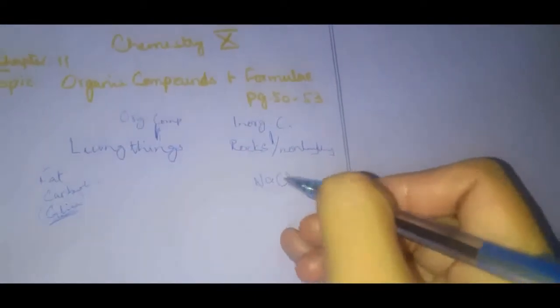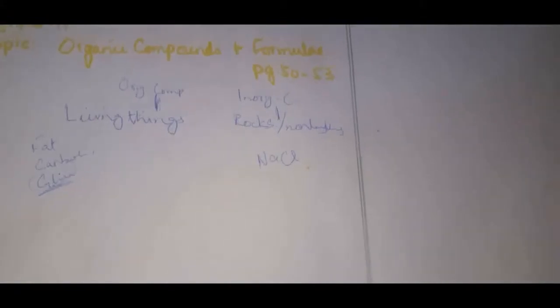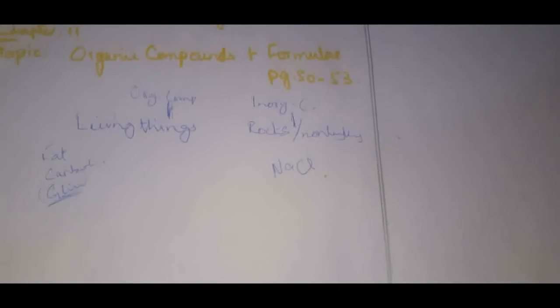Then what about sodium chloride? Sodium chloride is a salt and it is taken from rocks, right? So sodium chloride was supposed to be an inorganic compound. Then what happened? A Swedish chemist, Berzelius, gave his theory.